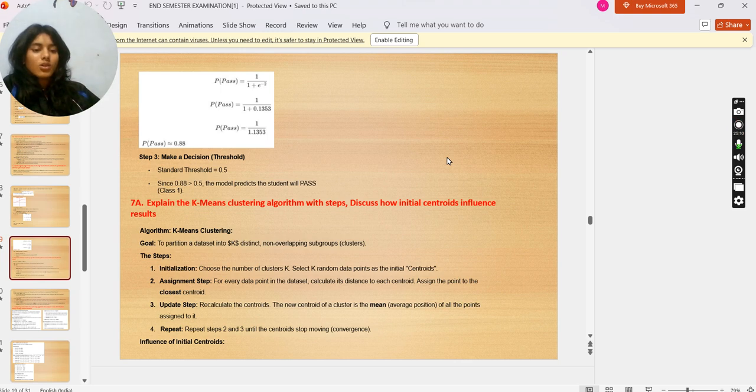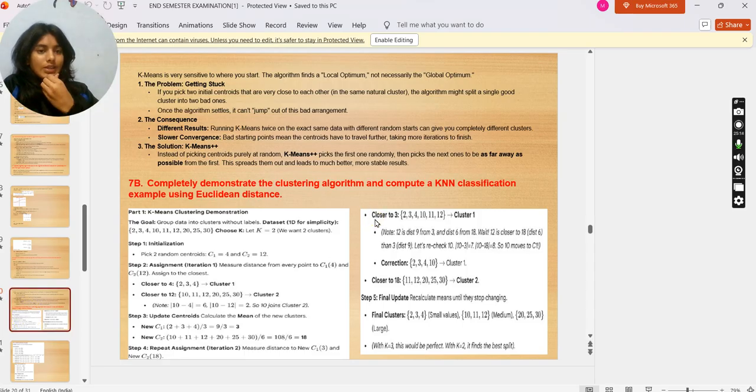Influence of initial centroids. Now we have, k-means is very sensitive to where you start. The algorithm finds a local optimum, not necessarily a global optimum. The problem of getting stuck: if you pick two initial centroids that are very close to each other in the same natural cluster, the algorithm might split a single good cluster into two bad ones.